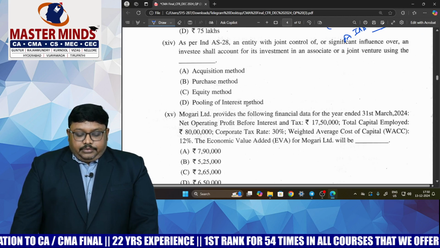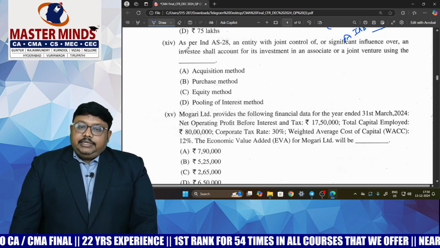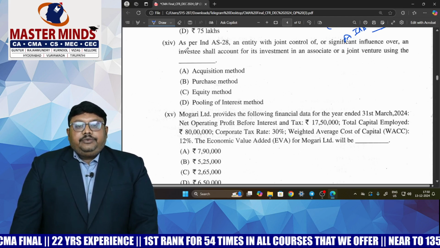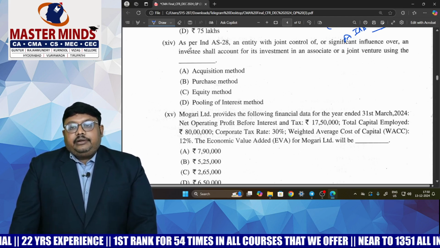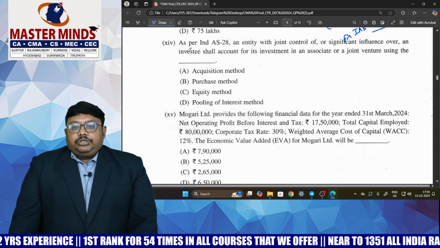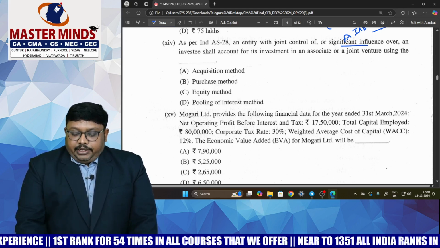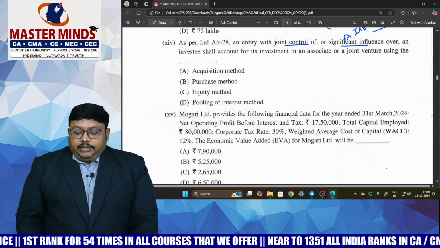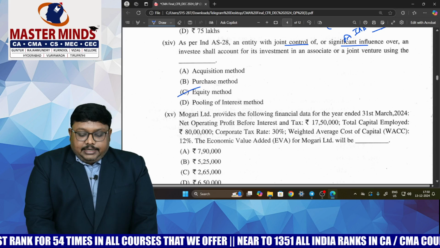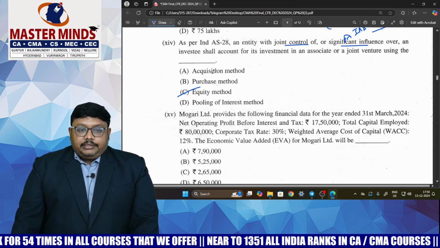And coming to the 14th one, this is a direct question. As per Ind AS 28, what does Ind AS 28 deal with? Investments in associates and joint ventures. In order to get significant influence or joint control over that, which method of accounting are we following? We know directly that it is the equity method.